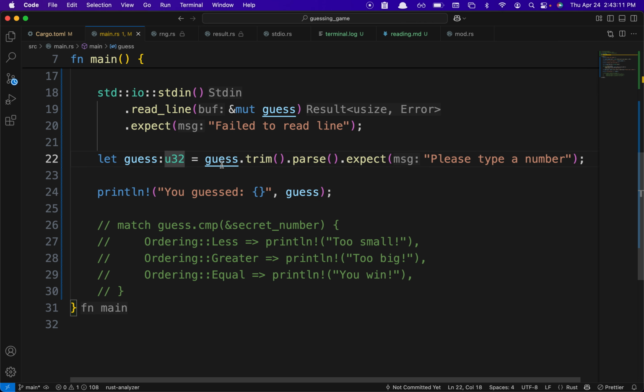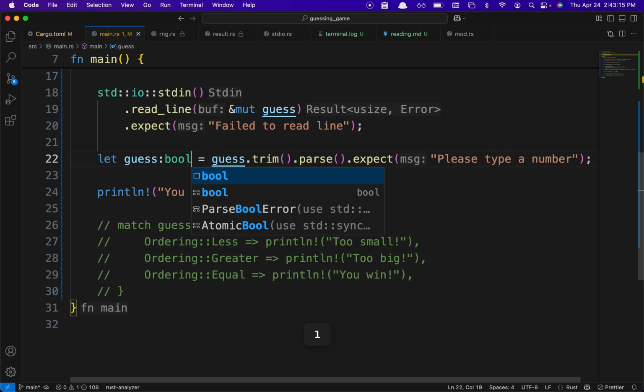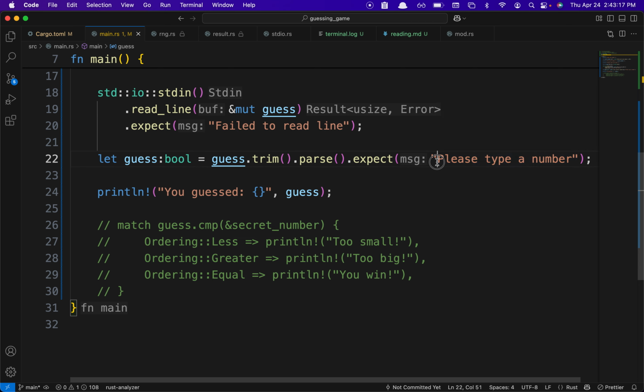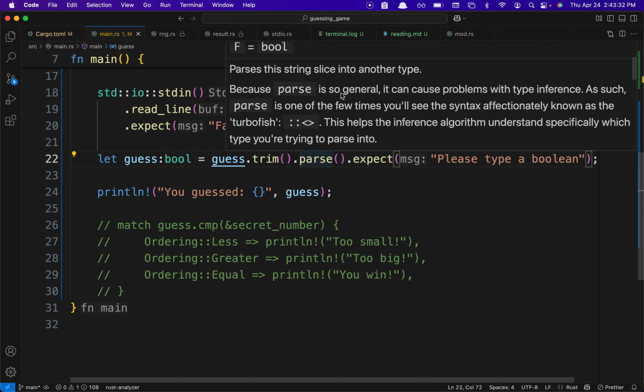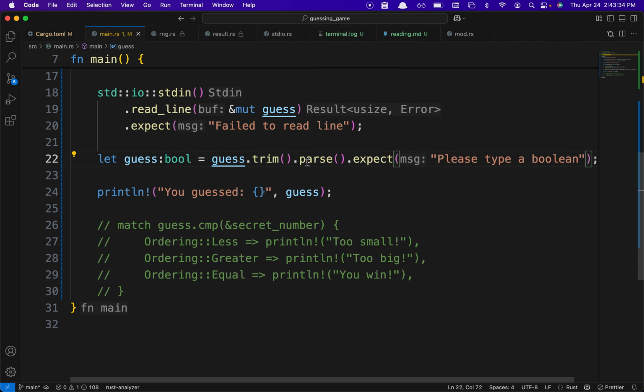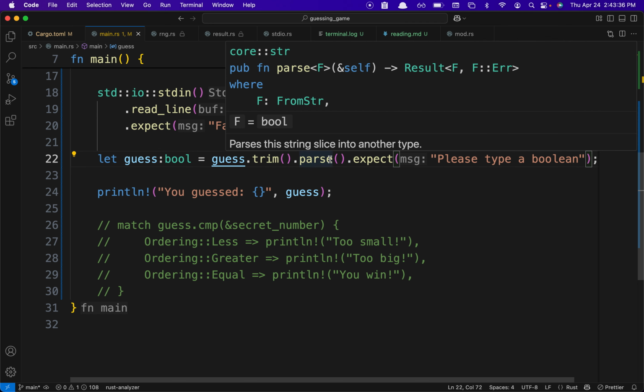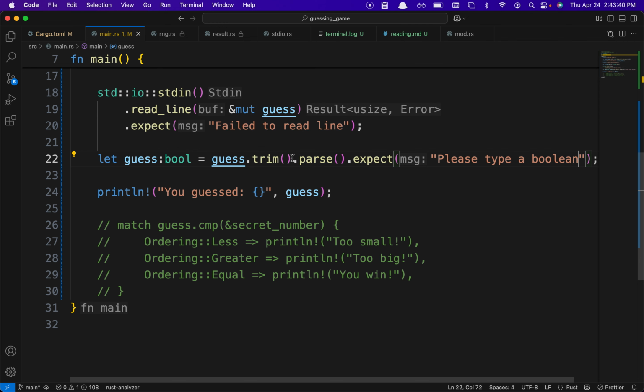Now, if I actually convert this into a Boolean, what happens then? Please type a Boolean. Does this give a Boolean then? So here f is bool. Okay, so great. It parses into another type because parse is so general. I didn't say parse it into an integer or whatever. Nowhere do I use an integer-related thing.